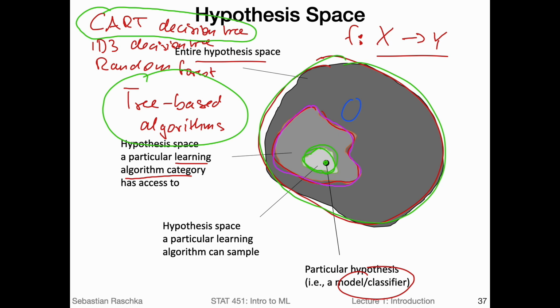But it doesn't mean, so the true function, maybe none of the algorithms is able to sample it. So usually we are already happy if we can approximate the true function. Okay, there was a long monologue here. Let us just move on to the next slide.